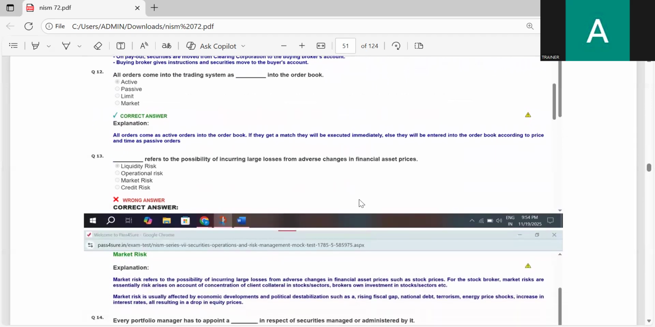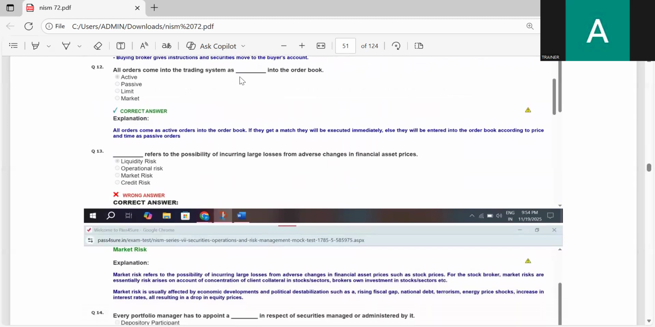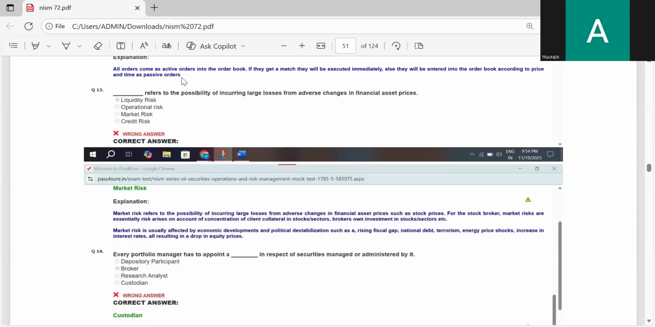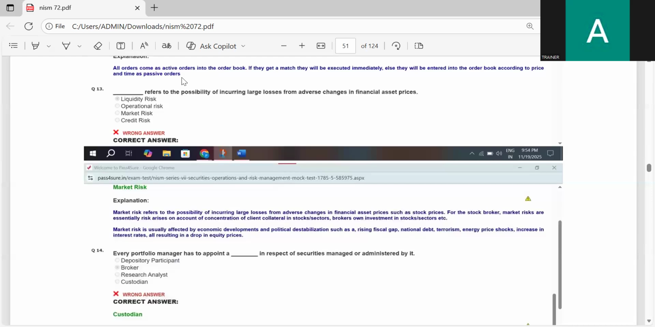All the orders come into the trading system as dash into the order book. Active, passive, limit, market. Active. All orders come into the trading system as active into the order book. Dash refers to the possibility of incurring large losses from adverse changes in the financial asset price.